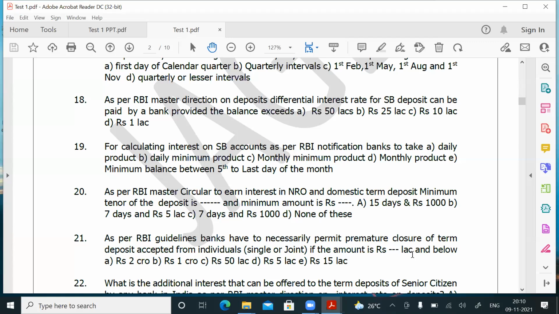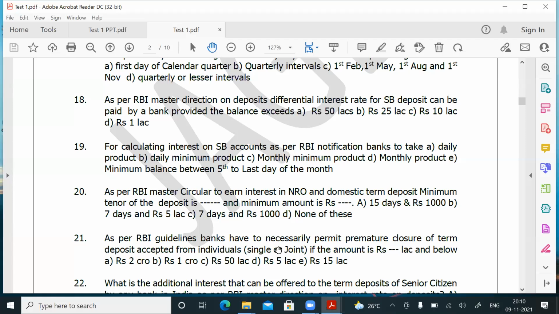But what is the Reserve Bank telling? As per RBI guidelines, banks have to necessarily permit premature closure of term deposits accepted from individuals. No bank should say, I will not close before maturity for a deposit accepted from an individual, if the amount is rupees 15 lakhs and below. Necessarily, if the amount of the deposit is 15 lakhs and below, and it is accepted from an individual, banks should not say we will not close before maturity. So Canara Bank is permitting premature closure irrespective of the amount.